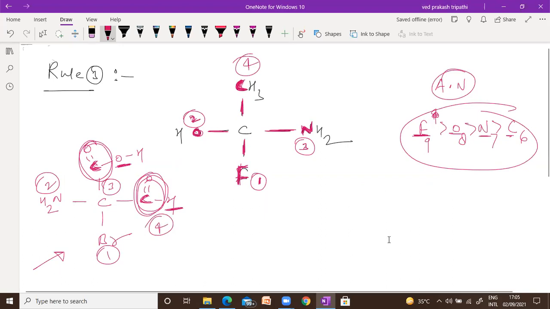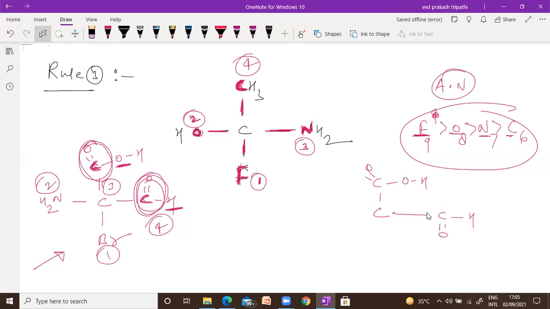Any doubt? Listen, don't worry about anticlockwise and clockwise right now. I will discuss that in the R and S nomenclature. So don't apply anticlockwise and clockwise here. Here we have to decide only priority. Why is the top 3? Because this is C double bond OH and this is C double bond OH. So CO is common. Next element is oxygen, next is hydrogen. Oxygen has higher atomic number than hydrogen. That's why this is 3 and this is 4.